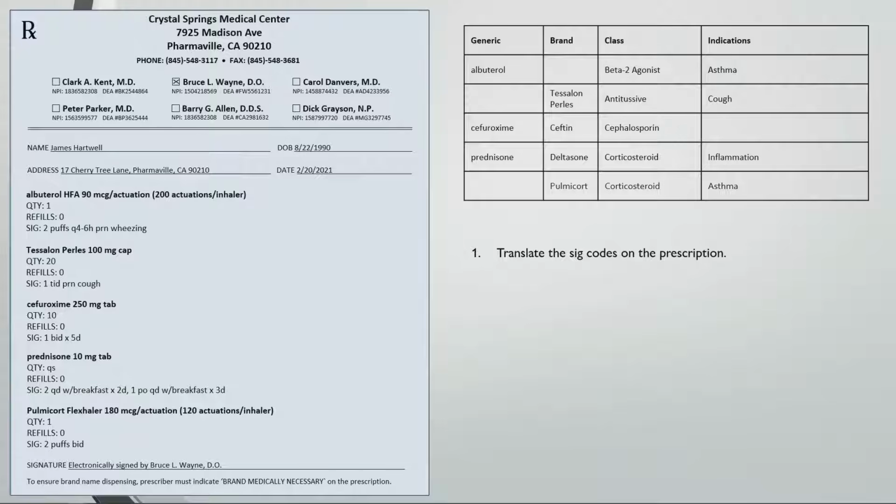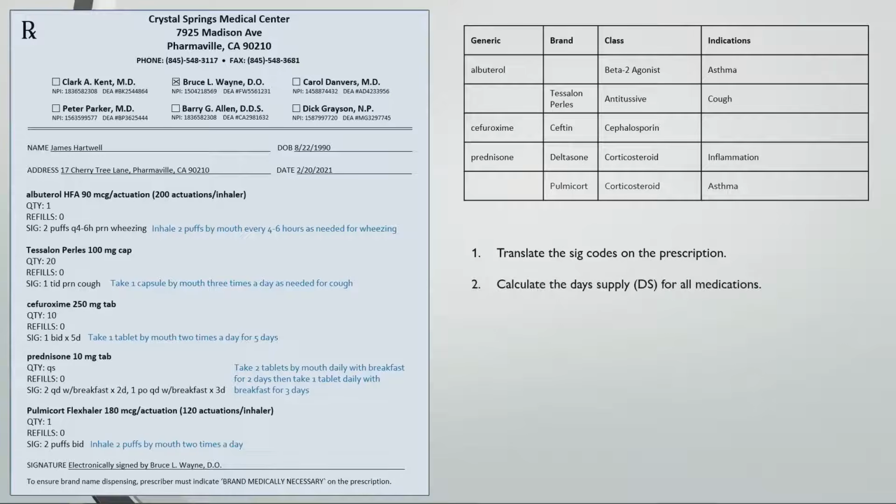On to the next one, translate the Sig codes on the script. Take a second to think them through in your head or write them out and pause the video if needed. Now let's calculate the day supply for all medications.